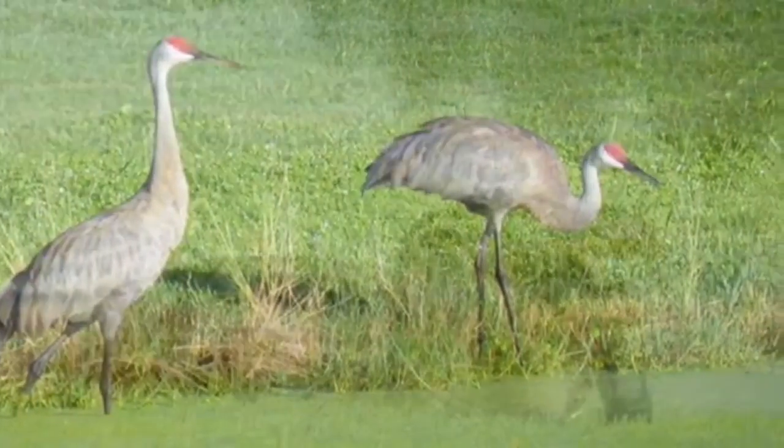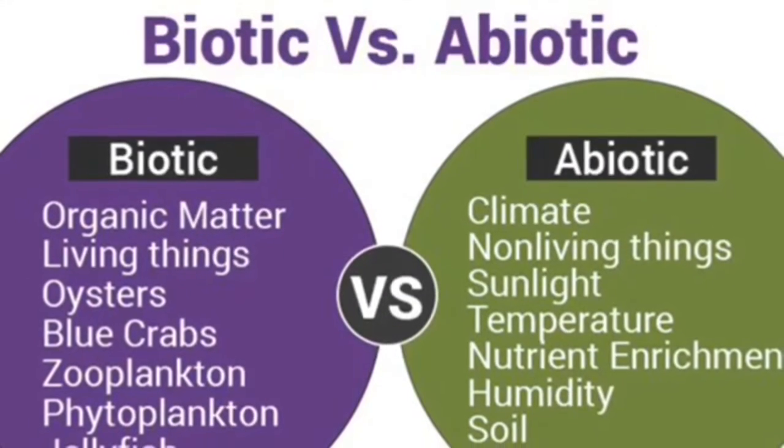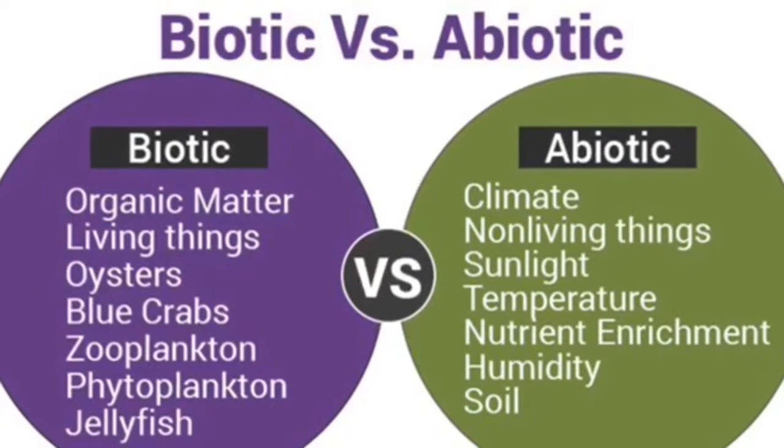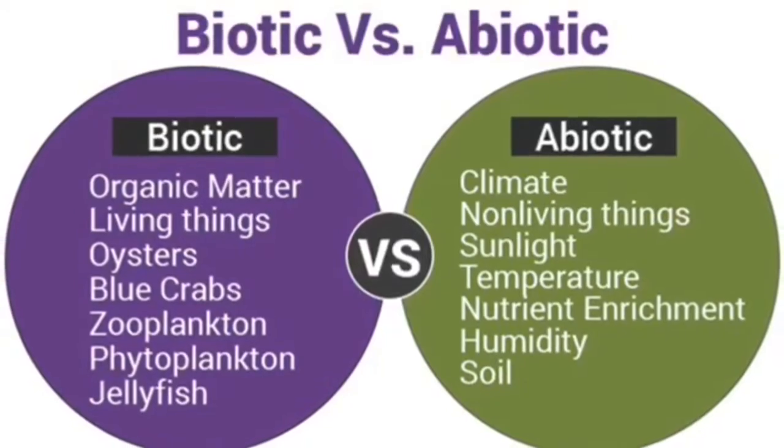Lakes are a very diverse ecosystem. Lakes have many biotic and abiotic factors. Biotic factors include all living things, from algae to zooplankton to the cattails to the brim and to the largemouth bass. Abiotic factors are the non-living factors.